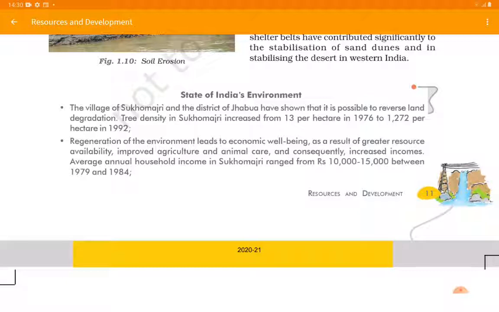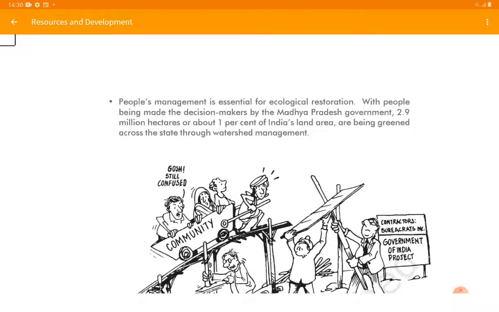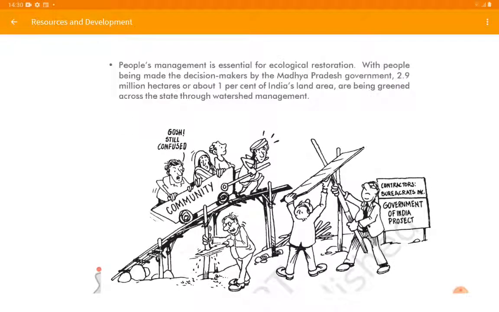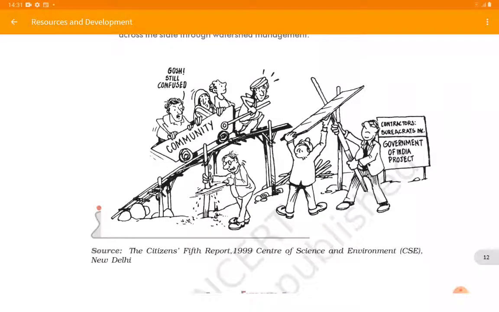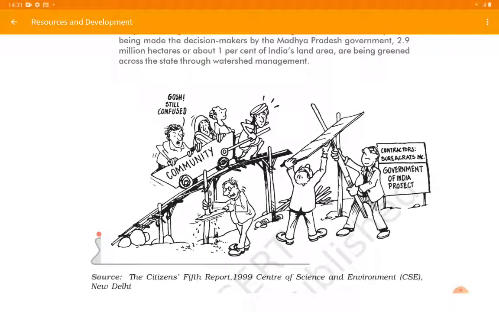Regeneration of the environment leads to economic well-being as a result of greater resource availability, improved agriculture and animal care, and consequently increased incomes. Average annual household income in Sukhomajri ranged from rupees 10,000 to 15,000 between 1979 and 1984. People management is essential for ecological restoration, with people being made the decision makers by the Madhya Pradesh government. 2.9 million hectares, or about 1% of India's land area, are being greened across the state through watershed management. So there are various other processes through which you can grow the trees to prevent the soil erosion.